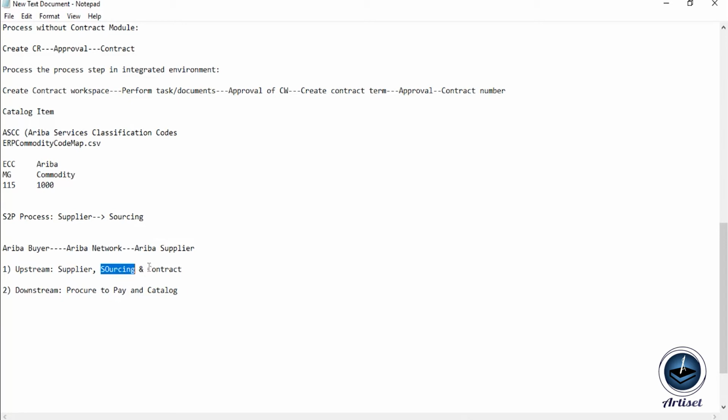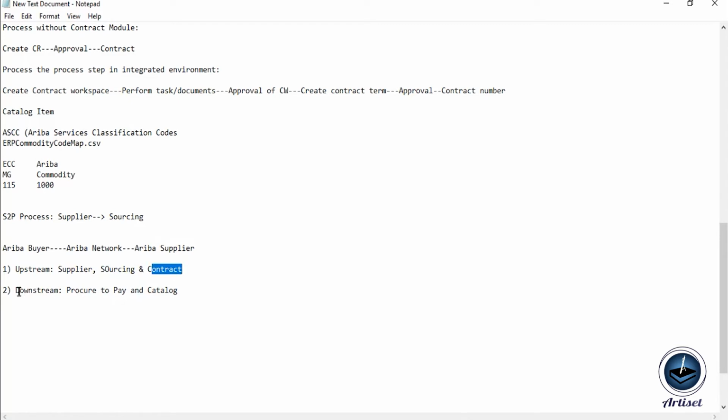And the next one is the contract. Contract is very straightforward. Just like how we create the contract in the backend system, in the same way we have the option in Ariba to create the contract. Whatever outcome we receive from the supplier after the sourcing process, we can simply input into the contract and create the contract.